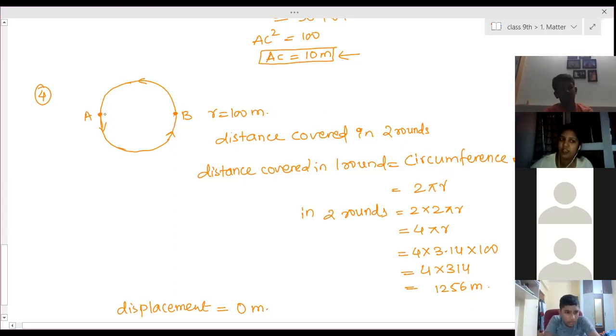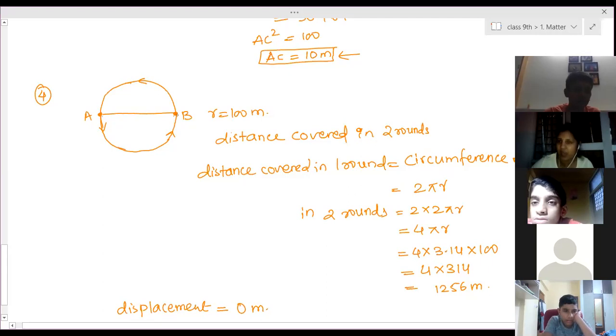That means if we join AB, then what is AB? Diameter, which is 200. This is exactly half the round. Only the chord which divides the circle into 2 halves is the diameter. So AB is the diameter of the circle. Therefore displacement will be the straight line distance between A and B, that is the diameter.